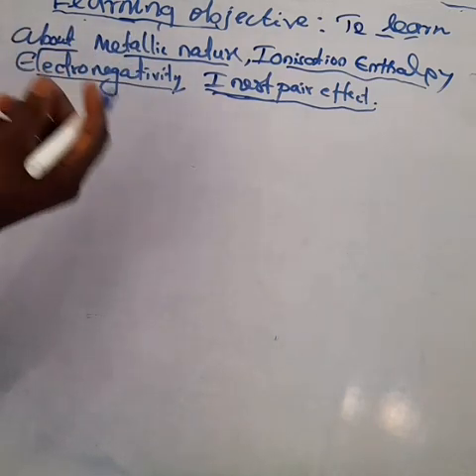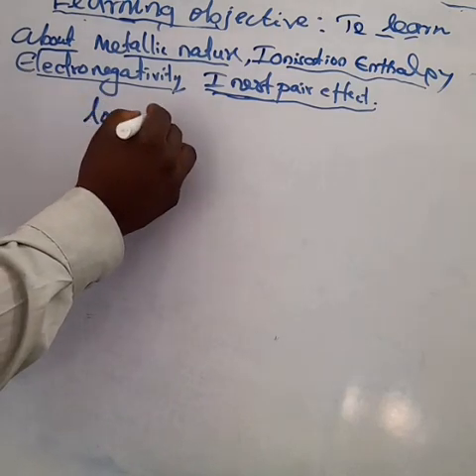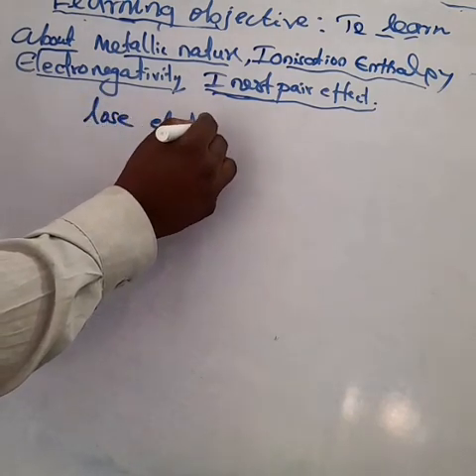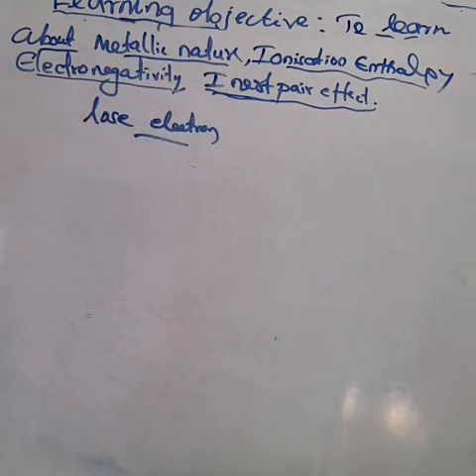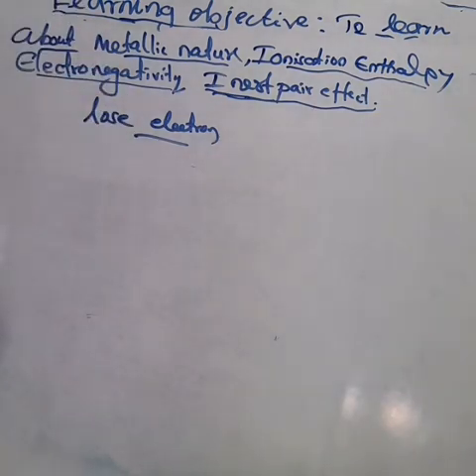The tendency of an element to form a cation by losing an electron is known as electropositive, otherwise metallic character. Dear children, the tendency of an element to lose one electron. One electron is lost and it achieves a plus charge.